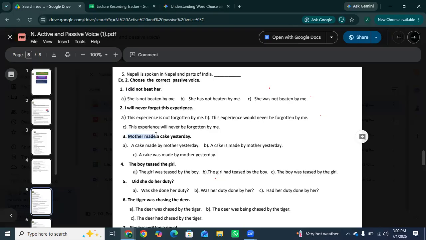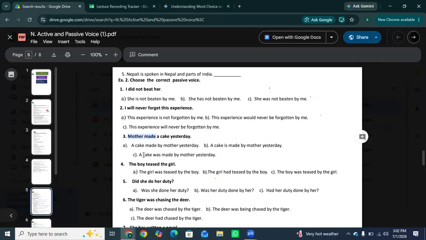So a cake was made by mother yesterday, which is option C. Because made is simple past and a cake is singular, it needs the past helper, which is was, followed by the third form of the verb. Choice A and choice B are not appropriate. A misses the helping verb entirely, and B uses is, which is incorrect.